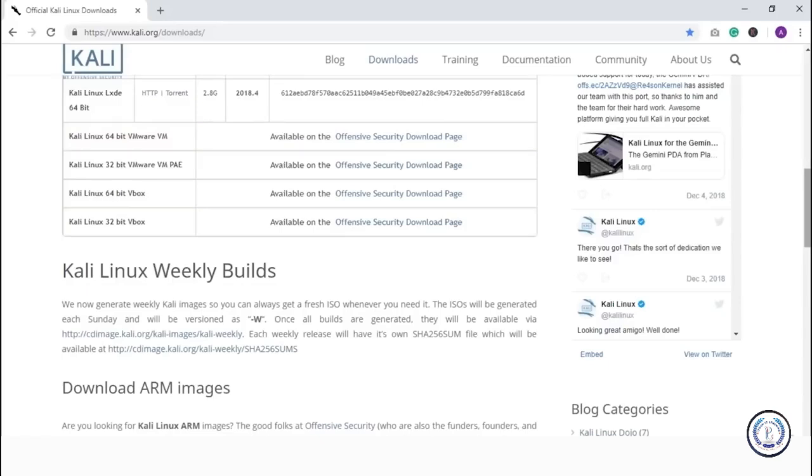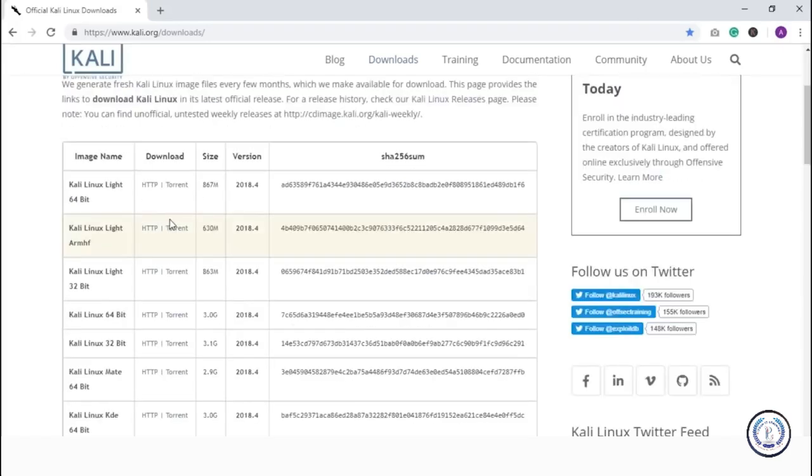But since we are focusing on installing right now, let's just go ahead and download our ISO file and install it from the beginning until the last step. I've already downloaded it, so I have an ISO file downloaded on my computer. So all you have to do is just click on the torrent link, it'll be downloaded. Let's open VMware then. So as you can see, I have VMware Workstation Pro installed here.